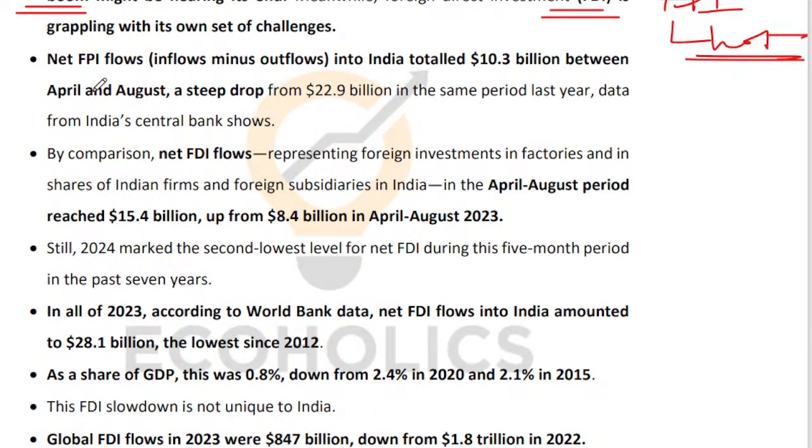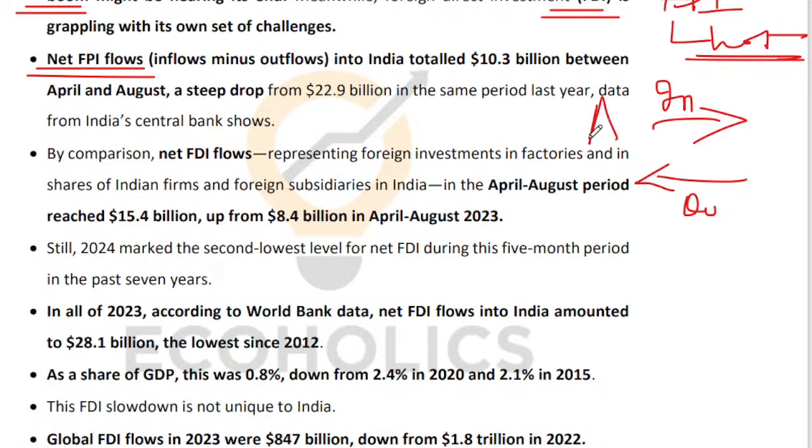So again, first if you look at net FPI flows, what are net FPI flows? Foreign portfolio investment can come into the country, foreign portfolio investment can go out of the country as well, right? So people are bringing money into the country, people are taking money out of the country. You may be, for example, an Australian fund investing in India. There may be a hypothetical Canadian fund that may be pulling money out of India, or vice versa, right? So if I look at net FPI flows, which is inflows minus outflows, that is around $10.3 billion between April and August, right?